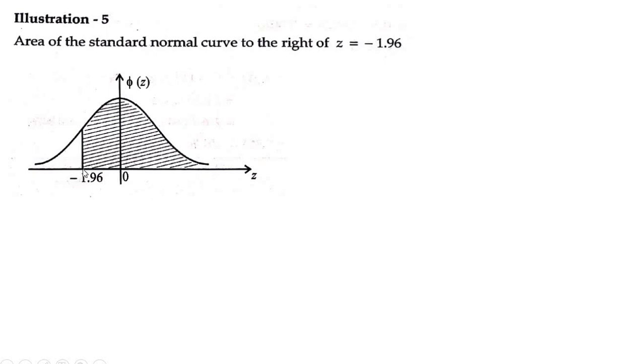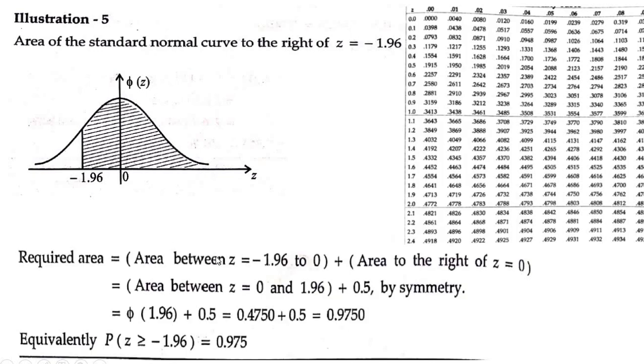If this point is minus 1.96, towards the right up to infinity you have to find the area. So first you find the area from minus 1.96 to 0, plus the area from Z equal to 0 up to plus infinity. Therefore the required area is the area between Z equal to minus 1.96 to 0 plus the area from 0 to infinity, or Z greater than or equal to 0.